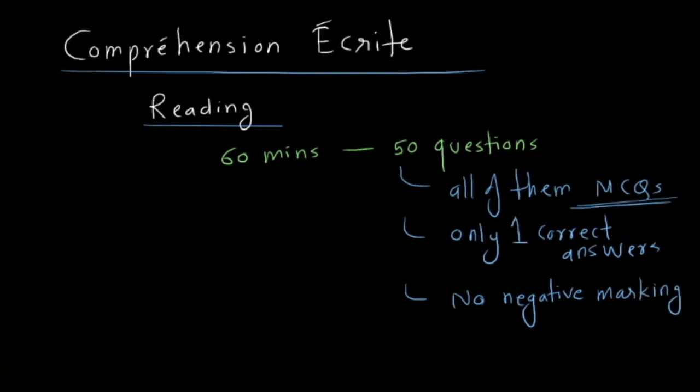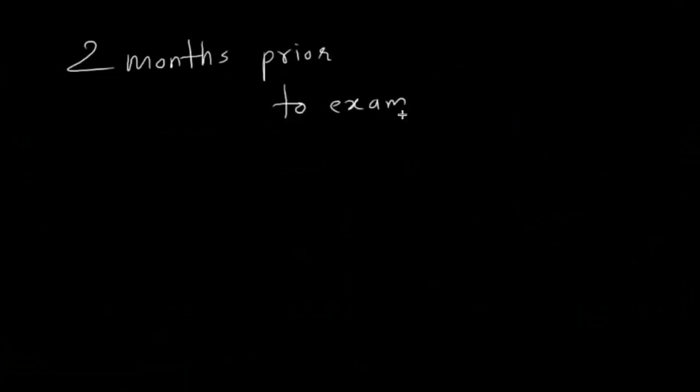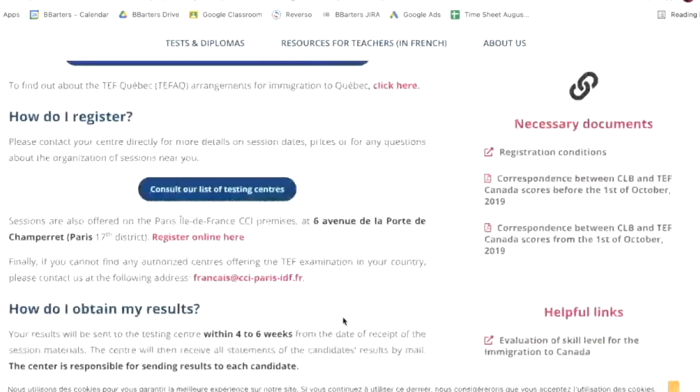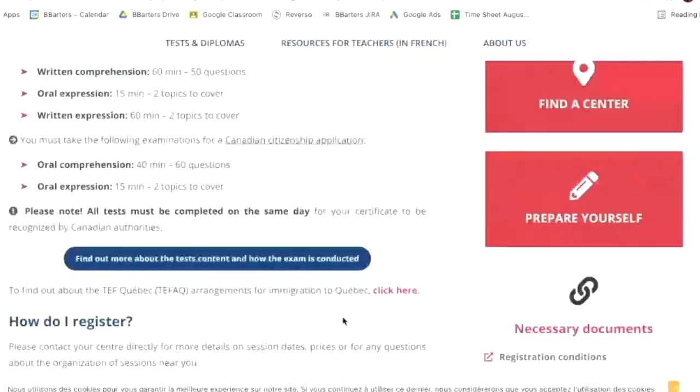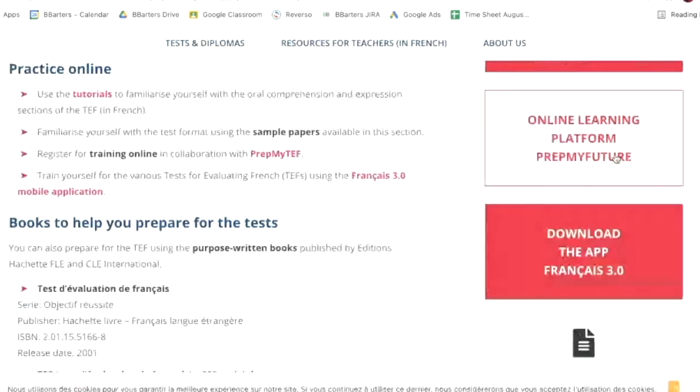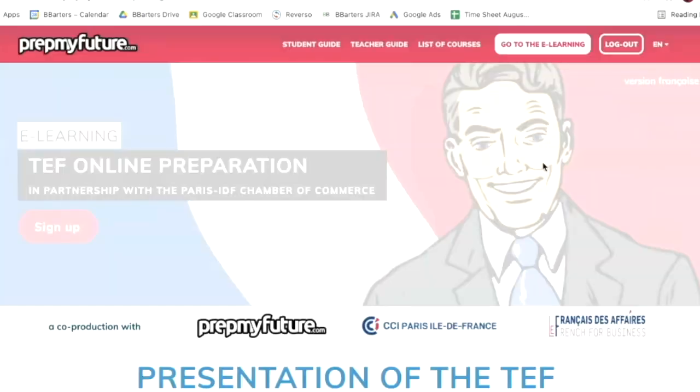Before we even start discussing the module in detail, what you should do 2 months before your intended exam date, 2 months prior to the exam, is go on the official website that I was talking about and buy this module. They'll give you this online learning platform, Prep My Future. As I said, this platform is created by the very institute which conducts the exam. So that's a good platform. You're not relying on a third party.